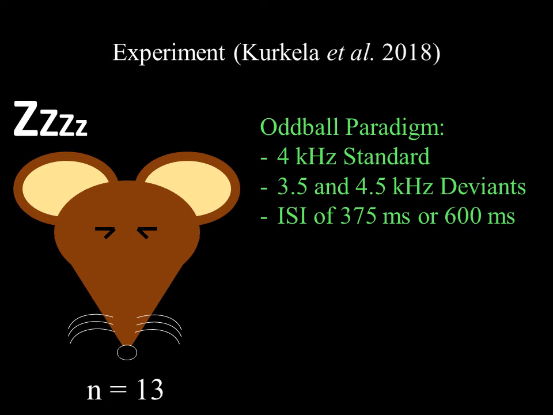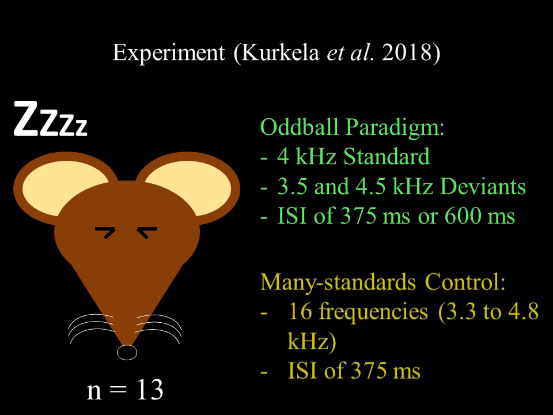Two versions of the oddball paradigm were played, with different interstimulus interval, or ISI, of either 375 or 600 milliseconds. The standards were 4 kHz tones, and the increasing and decreasing deviants were 4.5 and 3.5 kHz tones.